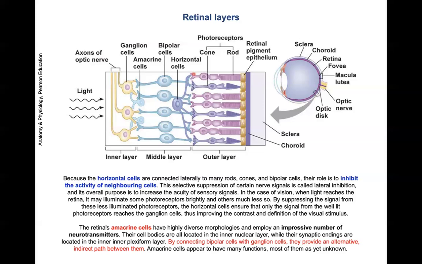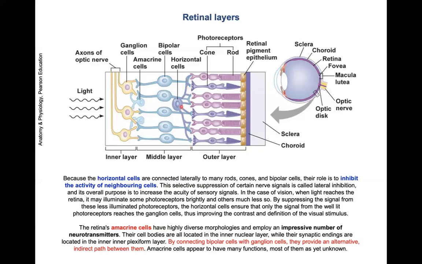So then we have the horizontal cells. Remember, we discussed in the previous part the lateral inhibition. We discussed that the horizontal cells inhibit a number of neighboring cells. Let's take a look at this again. Assume I would like to have a light focused on this one single cone. So the light is falling onto this whole region, but I would like to focus it, to contain it, in this region here. We can see here that one horizontal cell is connected to a number of rods and cones.